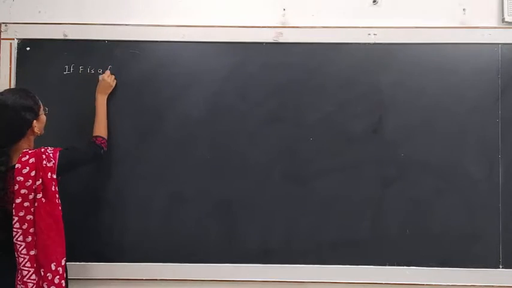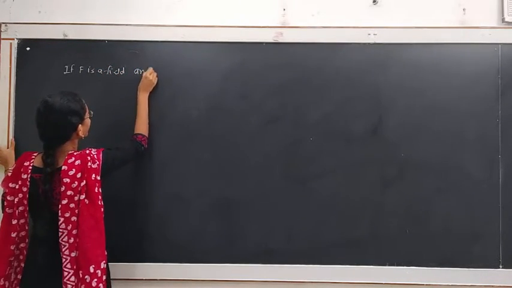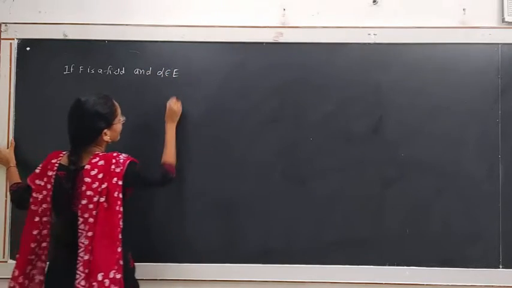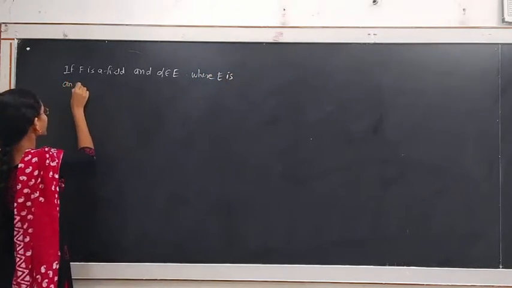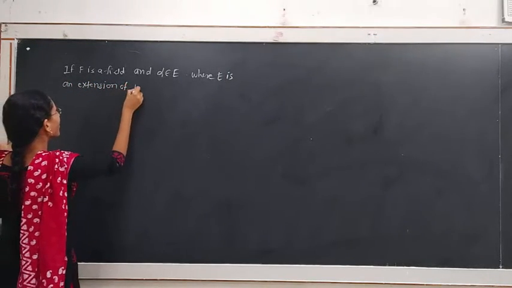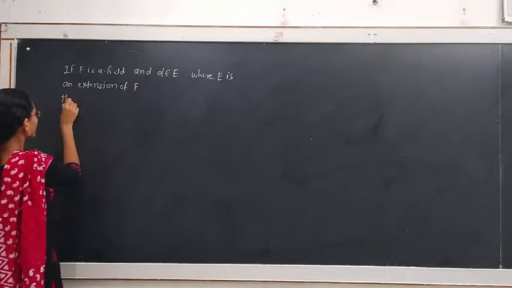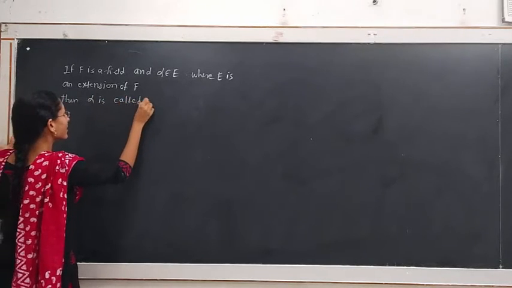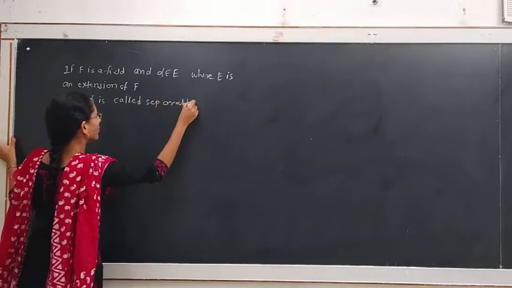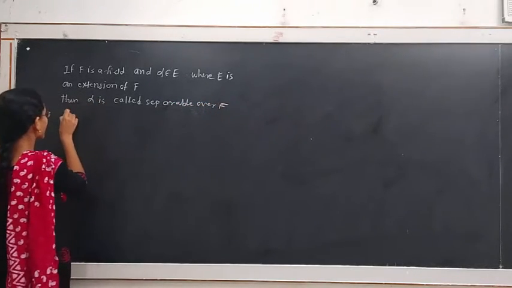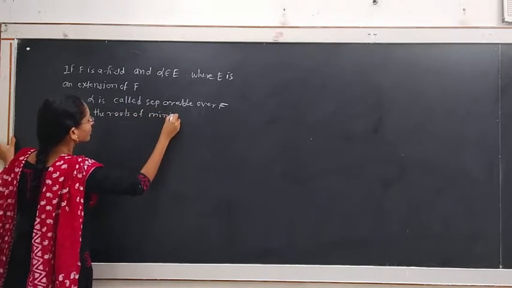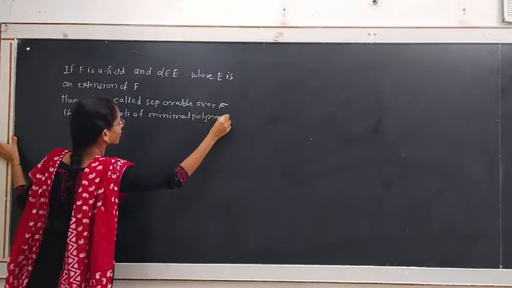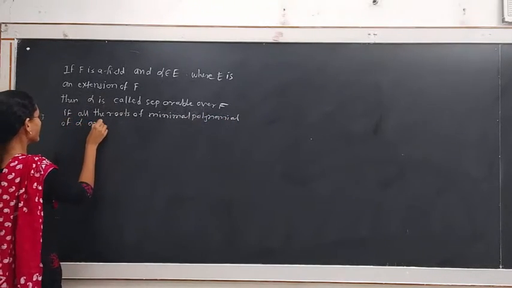Definition: if F is a field and alpha belongs to E, where E is an extension of field F, then alpha is called separable over F if all the roots of the minimal polynomial of alpha are distinct.